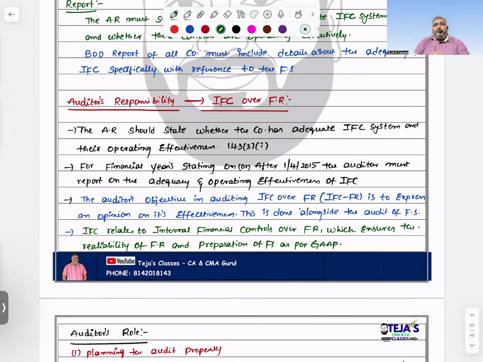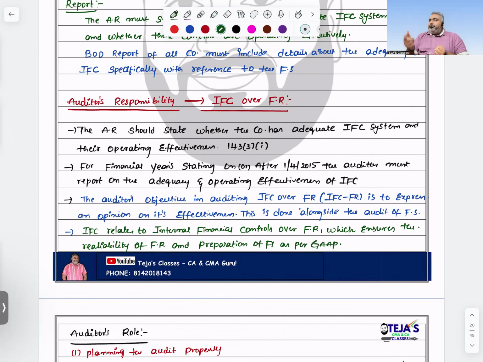And later on, from this IFC point of view, see the last point: IFC related to internal financial controls over financial reporting, which ensures the reliability of financial reporting and preparation of financial statements as per GAAP. So whenever I am an auditor, what I am supposed to check is whether the financial statements are as per generally accepted accounting principles or not.